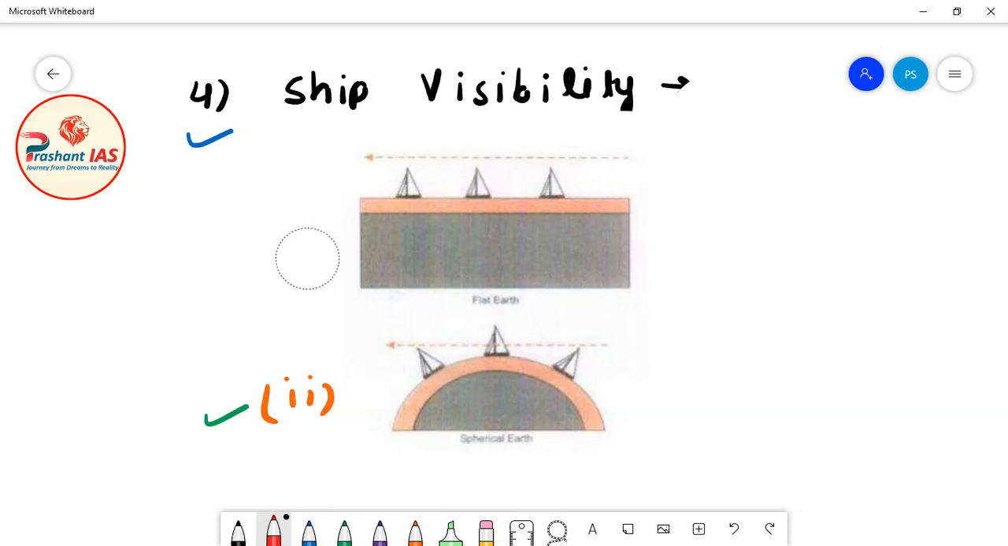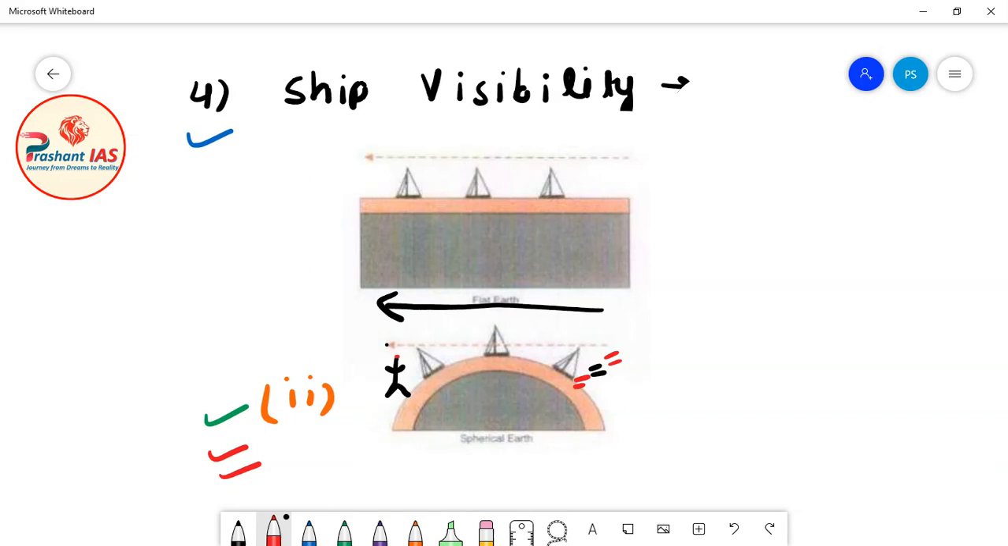But now let us consider the second case. In the second case, let's suppose that a person is standing here and this is a ship which is coming towards that person. The ship is coming in this direction, means the ship is coming towards the person. Now you can see that when the ship is in the position where it is farthest from the person, in this position the ship is located at a very large distance from the person.